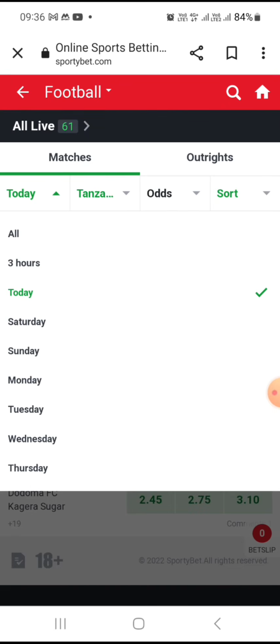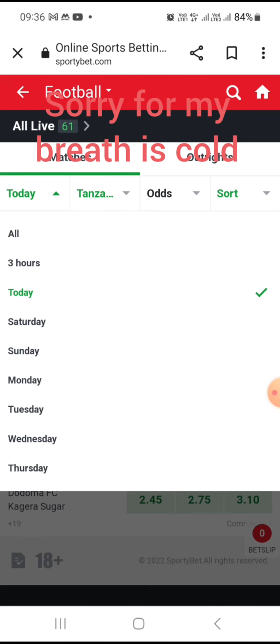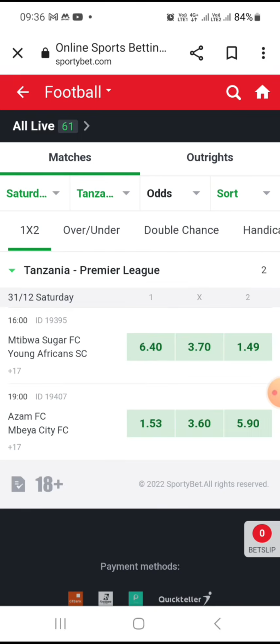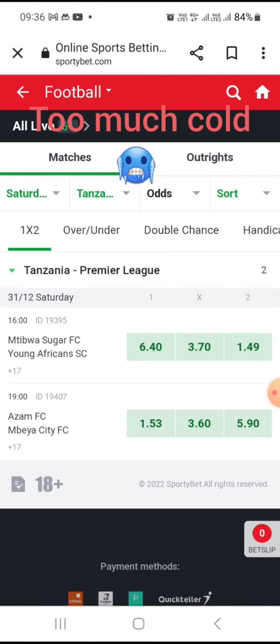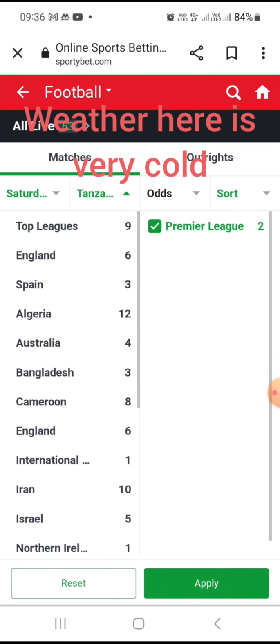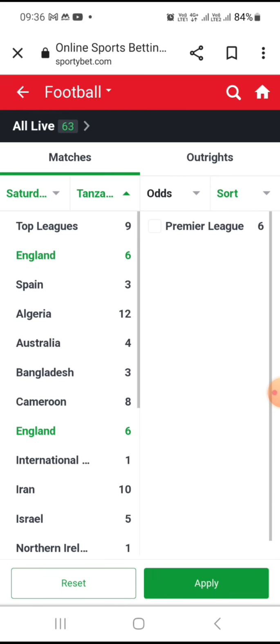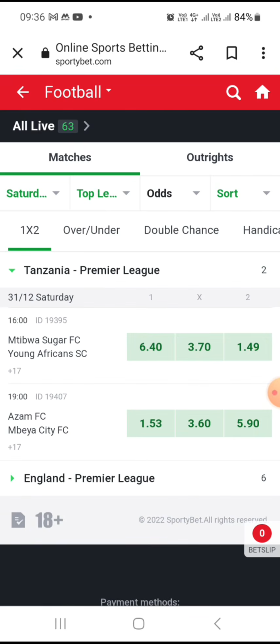Then you go to today, the same today. Then you choose, today is Friday, I think so. Then you go to Saturday, okay? Go to Saturday. If you go to Saturday, then you go back and tap on the key leagues or key countries. Now with this, you don't need to bother about the timing, because it's a different day, so you have to start choosing which teams are playing. Understand?